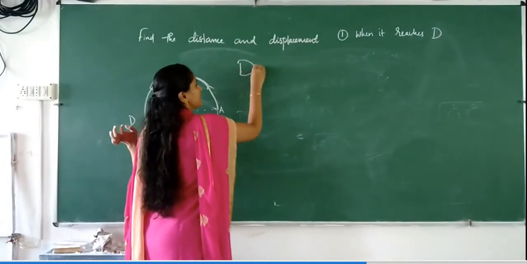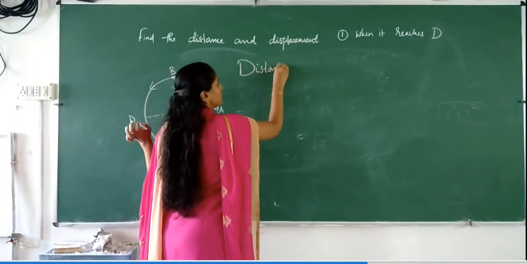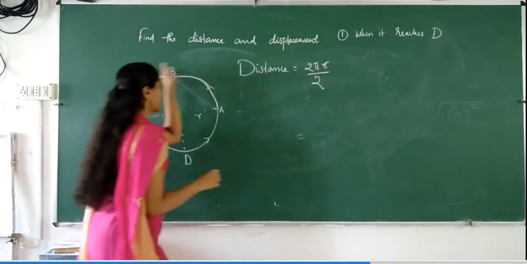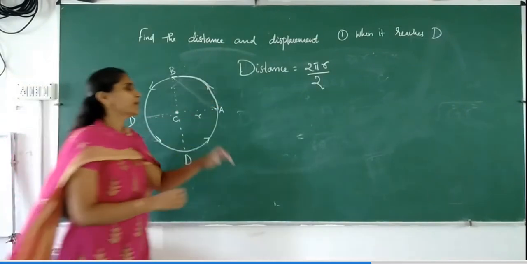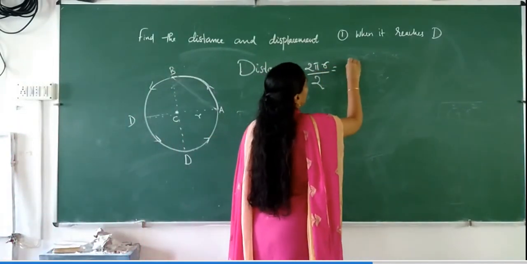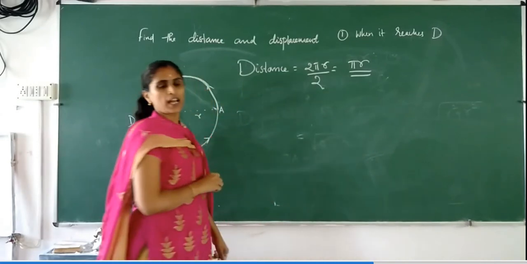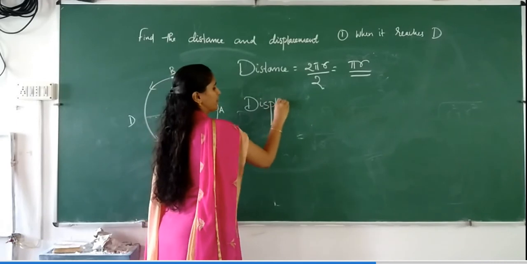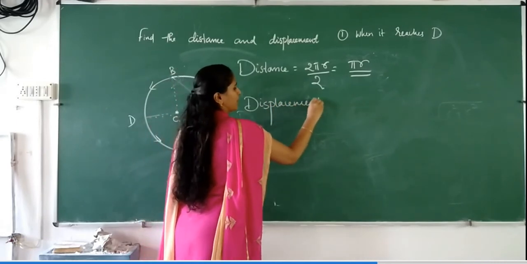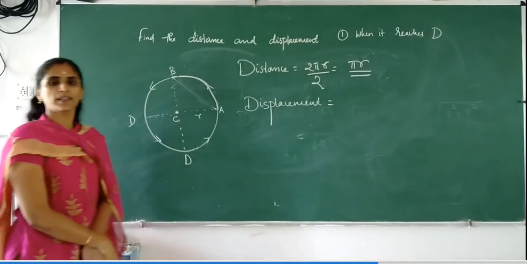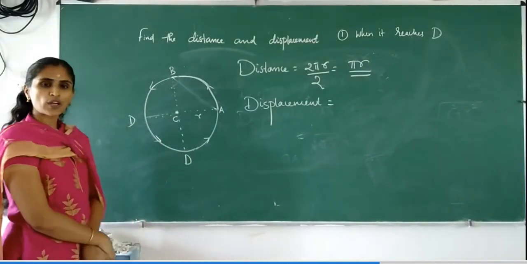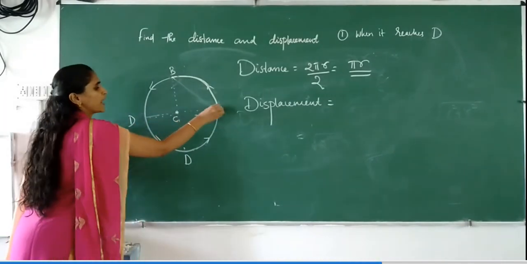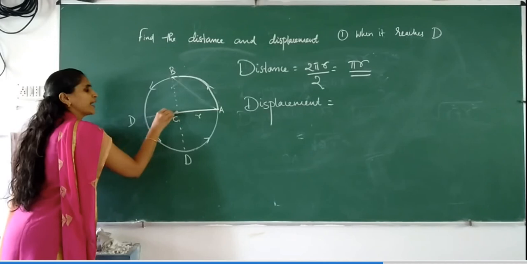Distance is equal to 2 pi r divided by 2. 2 pi r is the total path length, divided by 2, which is equal to pi r. That is the distance. Now to find displacement, it is the shortest distance, no? So how to find the displacement? The initial position is A, final position is B, so you have to join a straight line between them.